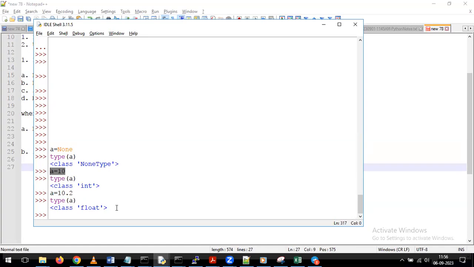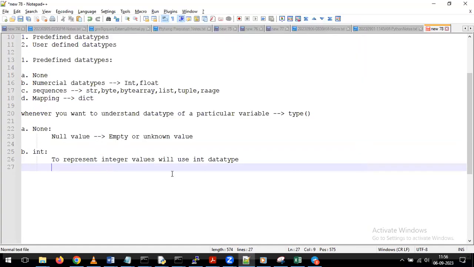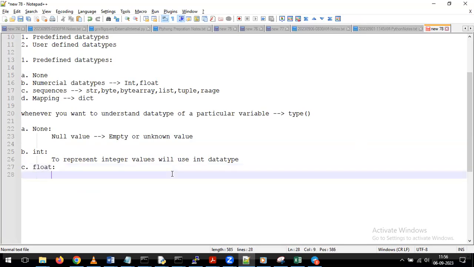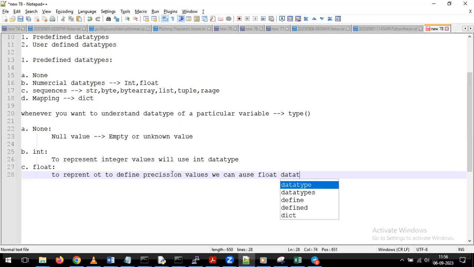Okay. To define precision values, we can use the float data type.